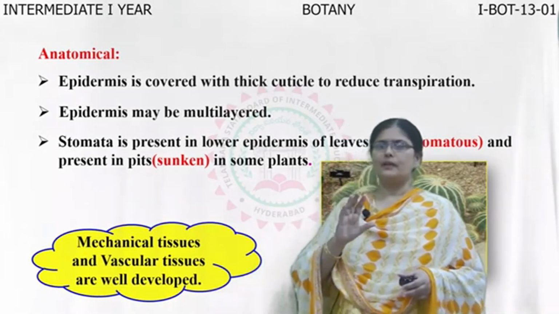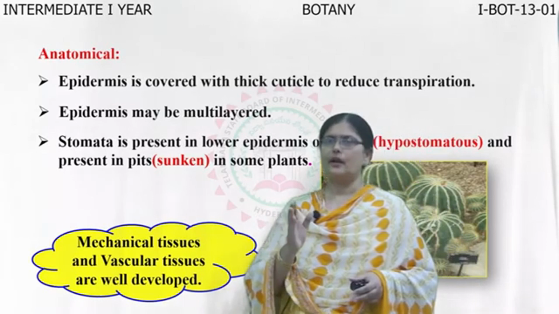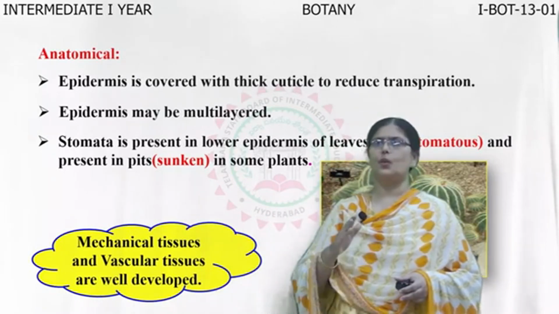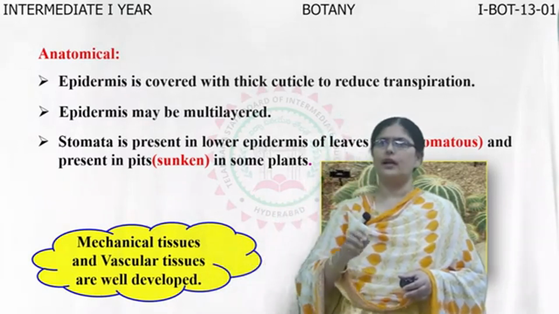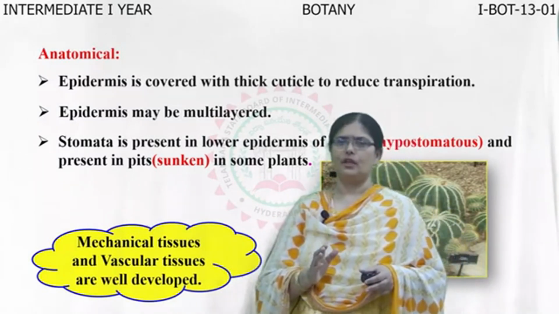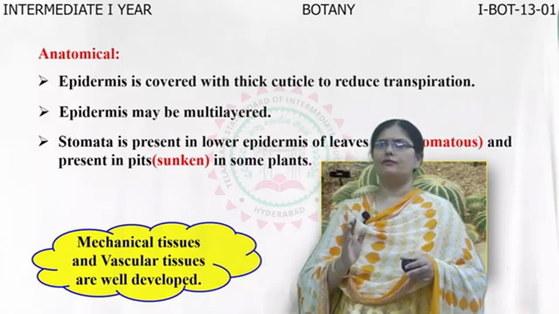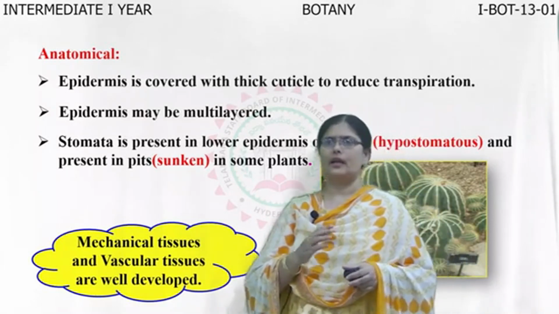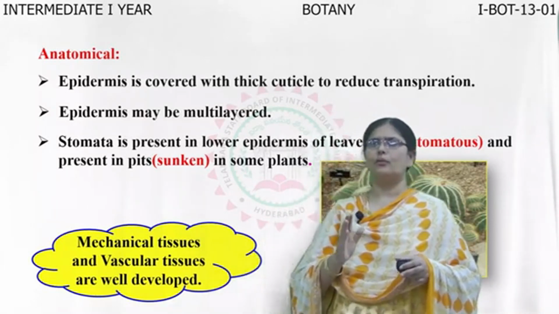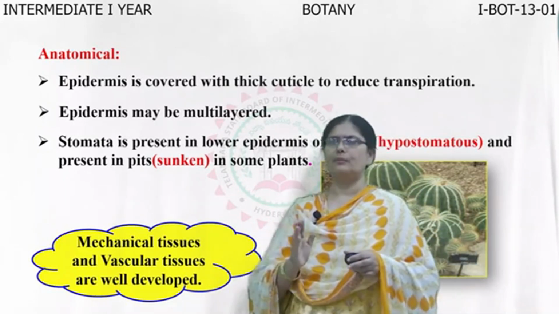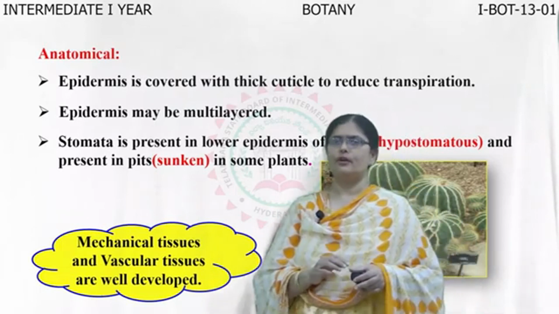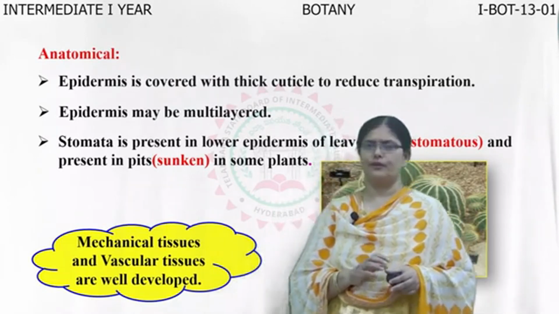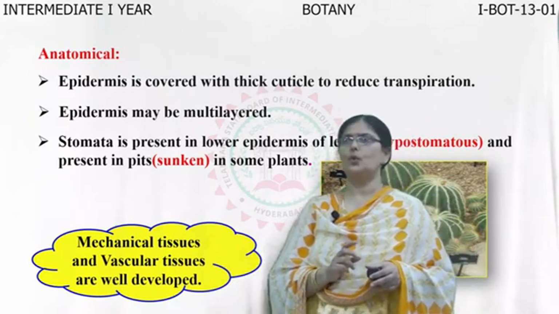Ecology can be studied in two different aspects. One is plant ecology, the other one is animal ecology. So as we are dealing in botany, we are learning about the plant ecology. Now in plant ecology, we will have a quick recap of what we have learned based upon the classification of the plants. We have learned about different types of plants based upon the availability of water. First one is hydrophytes, the second one is mesophytes, the third one is xerophytes.